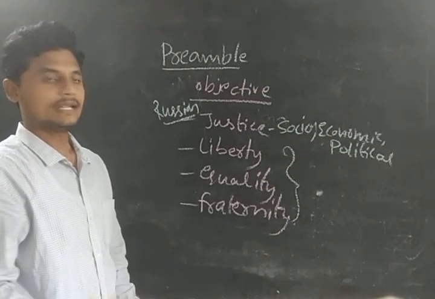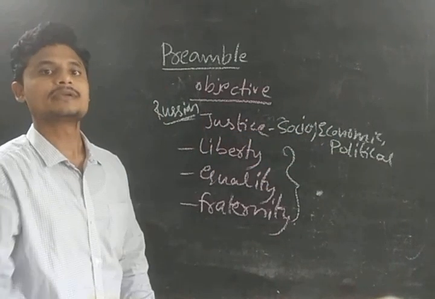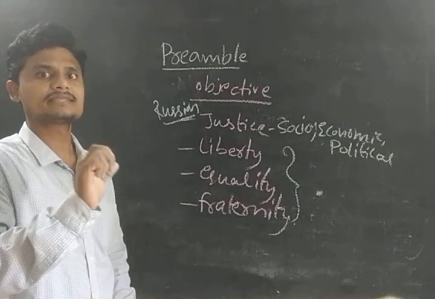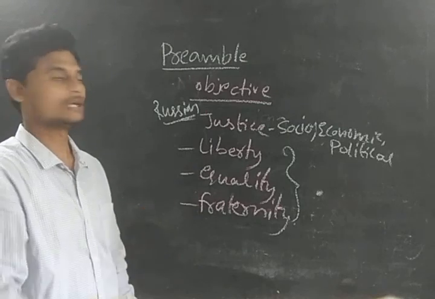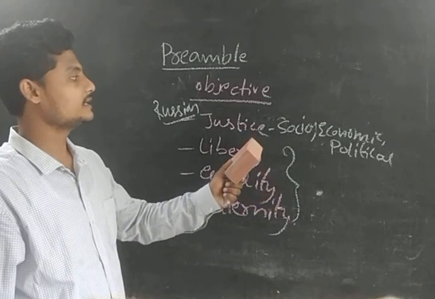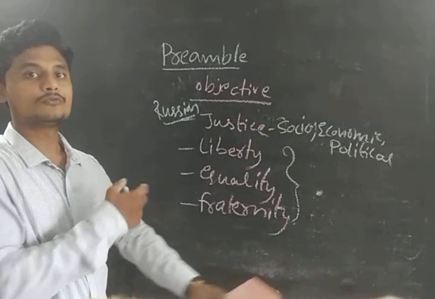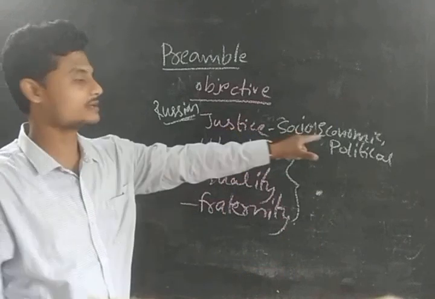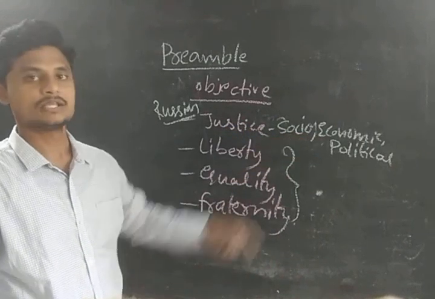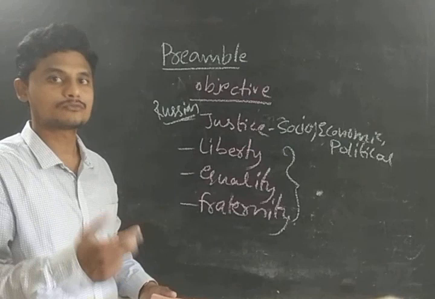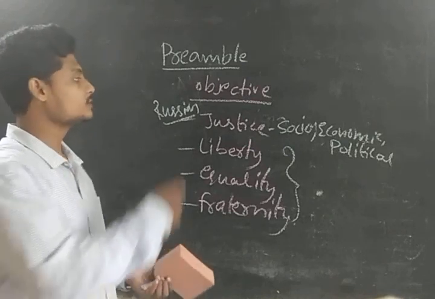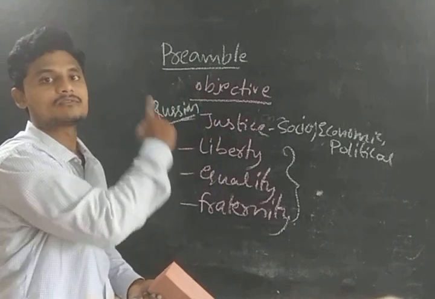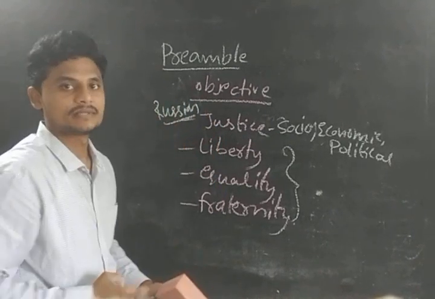Okay, clear? And for political justice, if you take the example, you can vote. If you become an adult, that is 18 years, nothing else is required. You can vote. That is political justice. And if you didn't get any ration, and you are eligible, then justice will come. That is economic justice. And for social justice, if you have any matters in your family, we have many laws that will deal with that, and they will give justice. So justice is given utmost importance, and we have put it in our preamble.